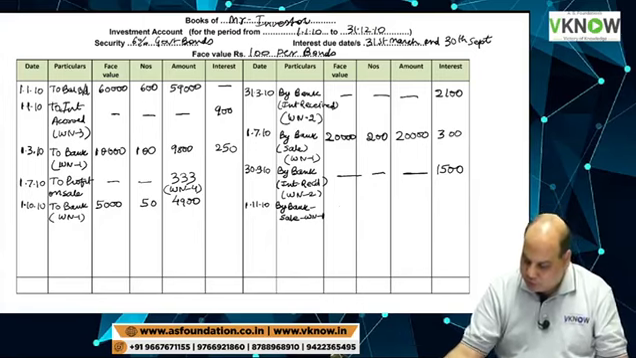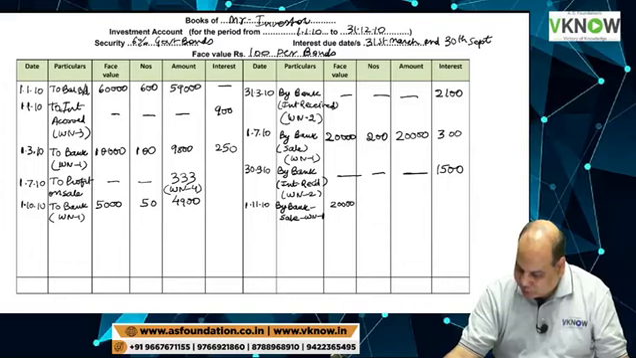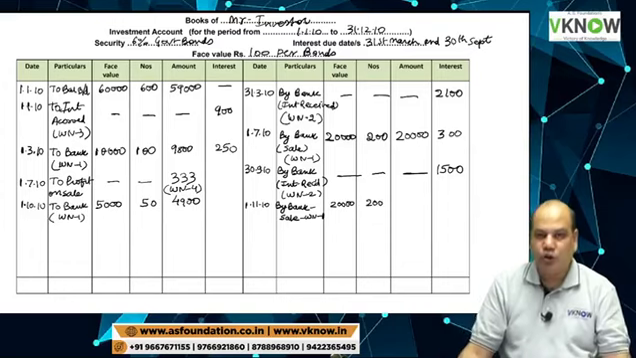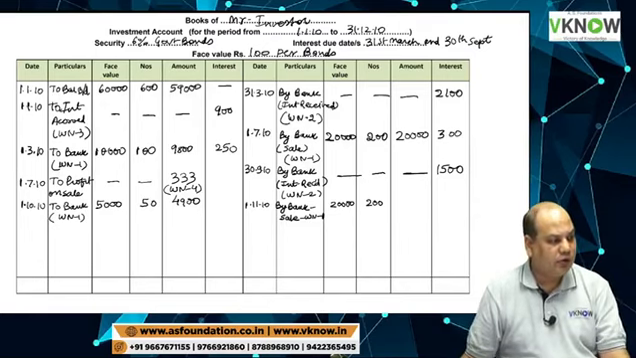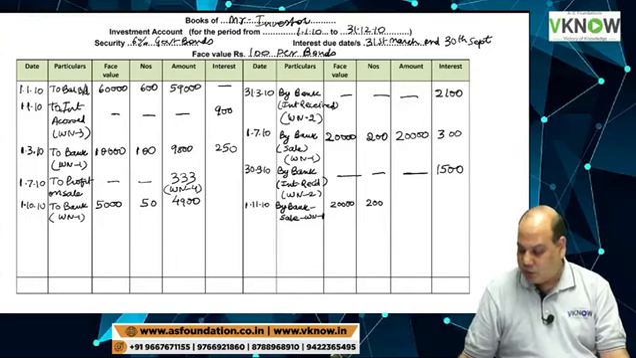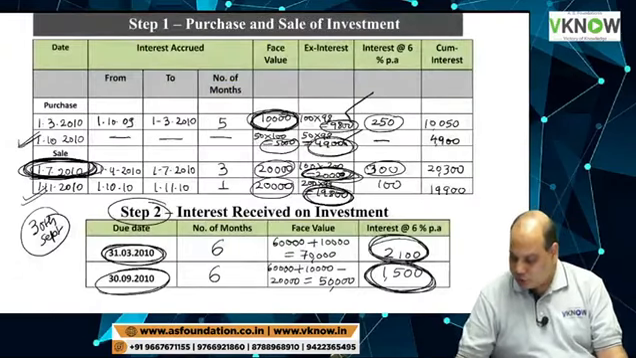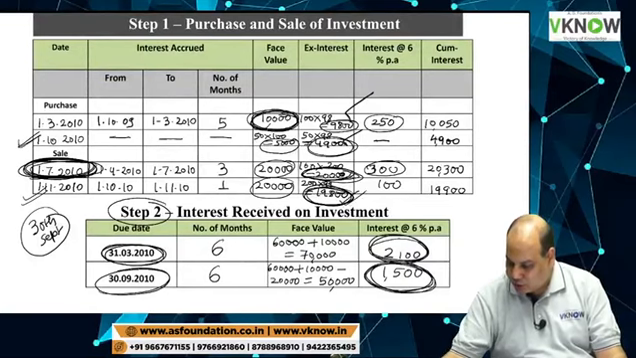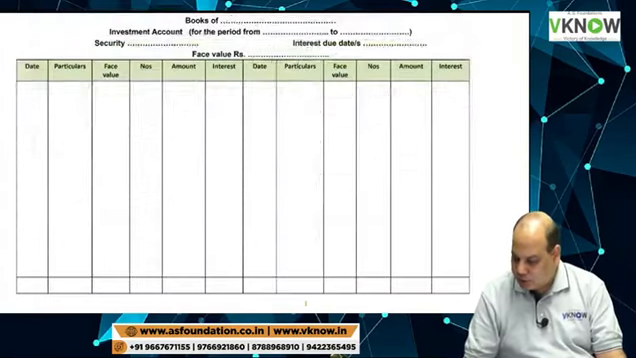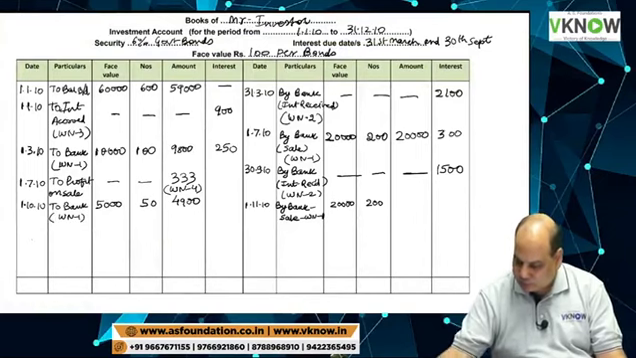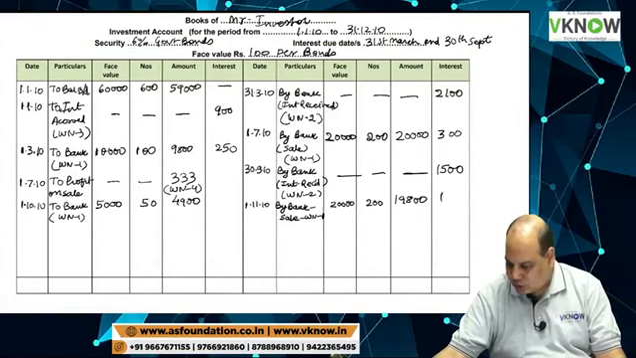And you have sold investment with face value 20,000, quantity 200. Please tell me the amount which you will write here. On the screen, this last item sold: 19,800 and interest 100. So 19,800 is the sale value and interest 100 rupees on that. So you will write down 19,800 and interest 100.